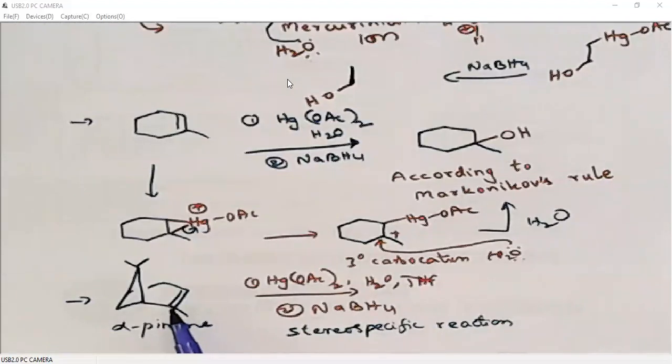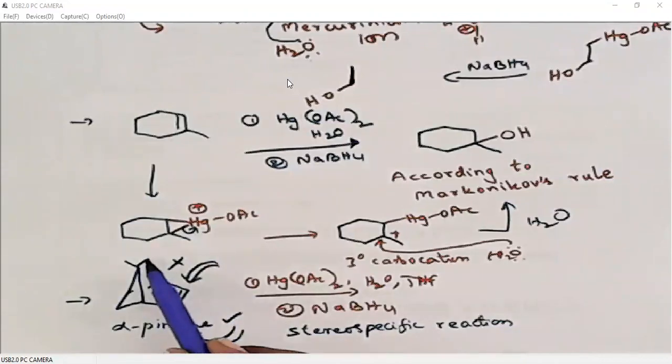Then whether it is an alpha alcohol or beta alcohol, when we look at the stereochemistry of this molecule, above the plane it has a bridge system with two methyl groups. That means addition of a nucleophile from above the plane is not possible, whereas addition of a reagent from below the plane is possible. From above the plane it is not possible because of the steric crowding created by these methyl groups, whereas below the plane we have hydrogens. Hydrogens do not create that steric crowding like methyls.